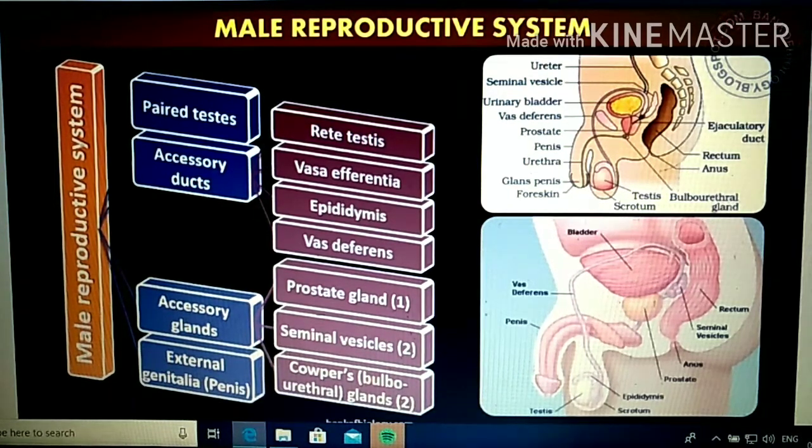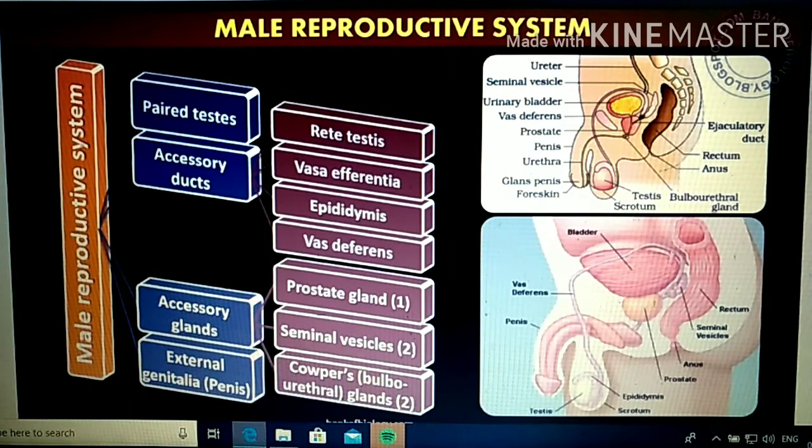And there will be some accessory glands which secrete secretions or hormones, which nourish the sperm and also help for easy movement, right? That's the prostate gland, from which there will be some secretions.